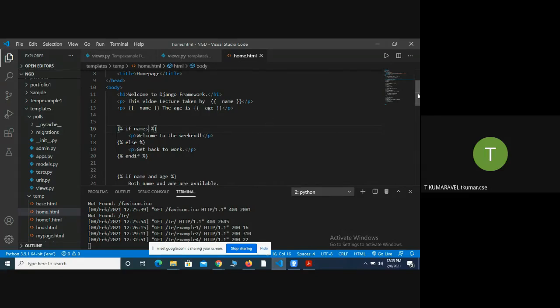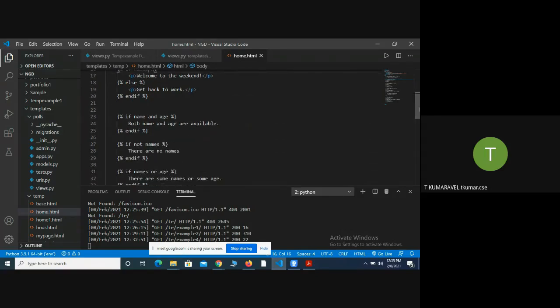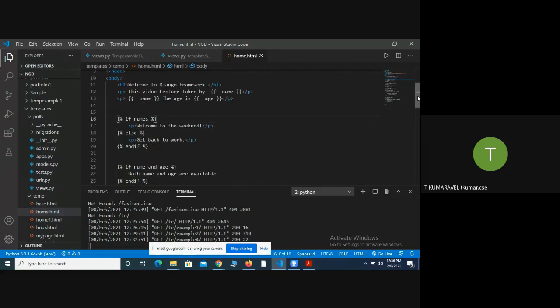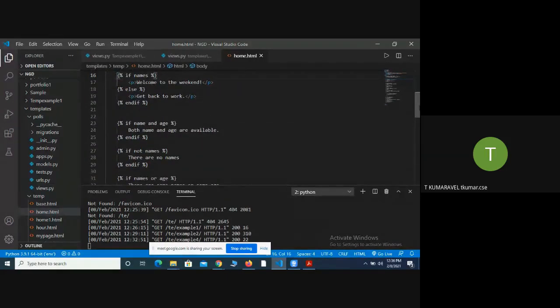Similarly, next I did an if else where I am going to check two variables. What is the meaning of and? If both conditions are satisfied, then only the statements in between if and endif will be executed. Here there are two variables: one is called name and another is called age.